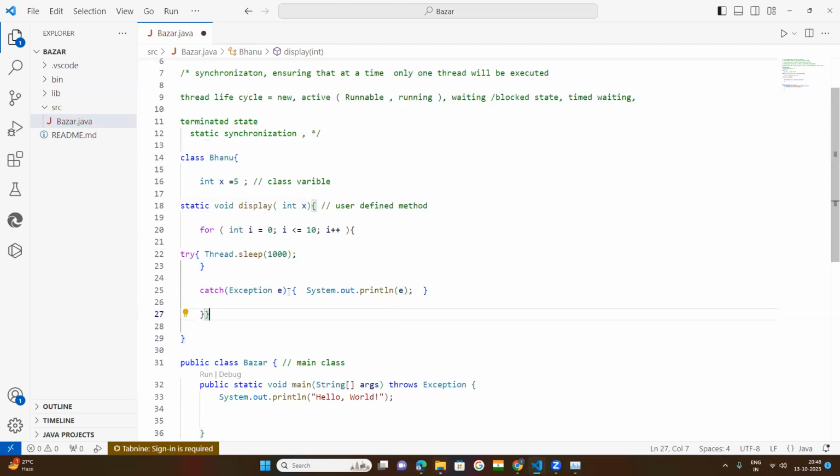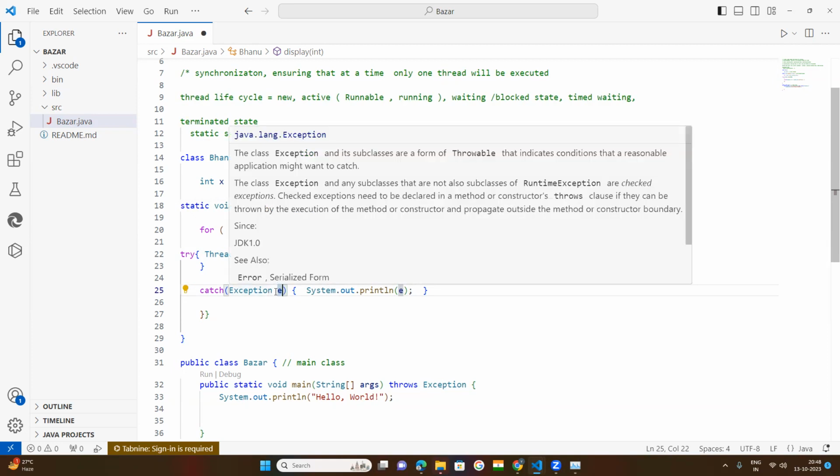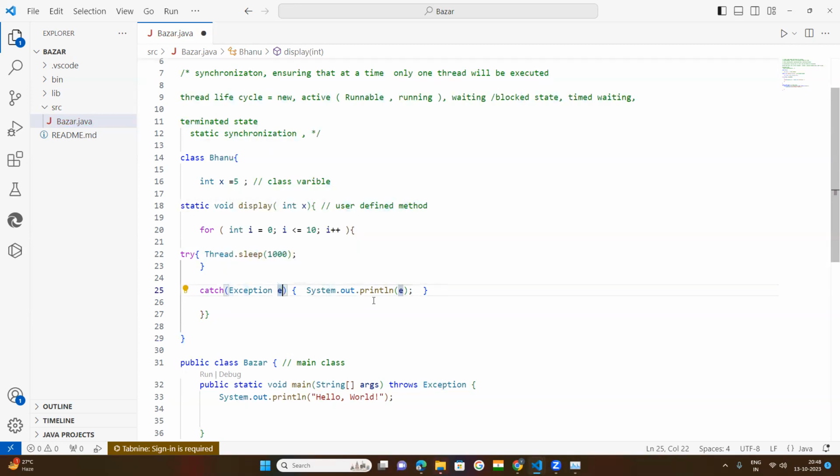I told you that in the previous classes. What is this e? e stands for exception. It is an exception variable. The exception variable holds the error as an object, so if any error or exception occurs, that will be displayed.